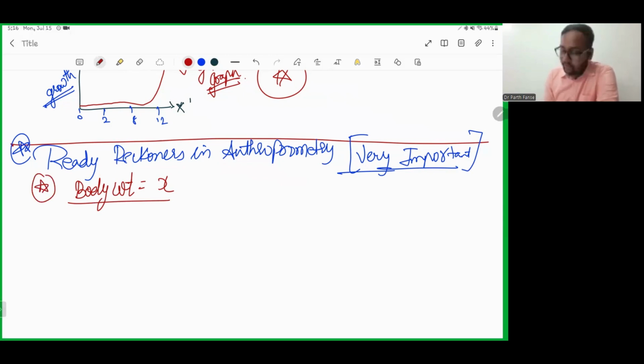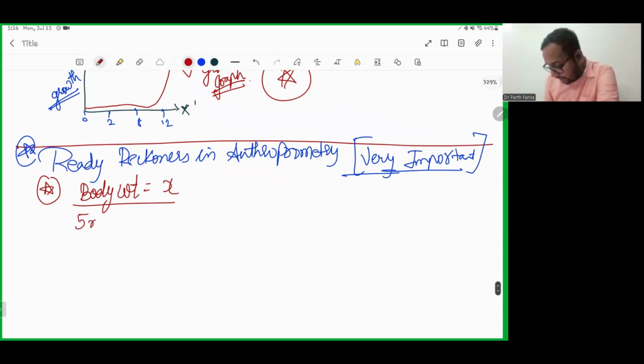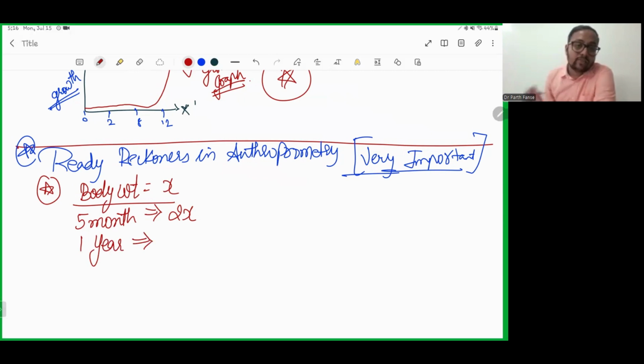Now, when a child attains the age of 5 months, it will be doubled. So we can write that at the age of 5 months, the body weight of a child will be 2x. When a child attains one year, it will be 3x.